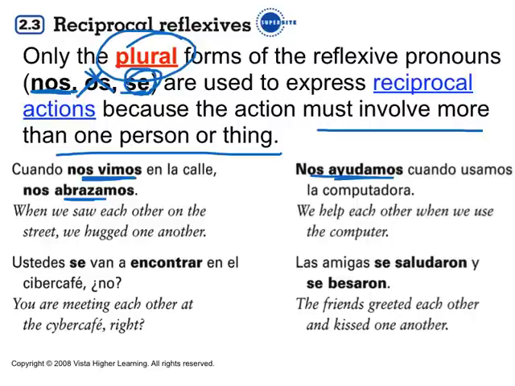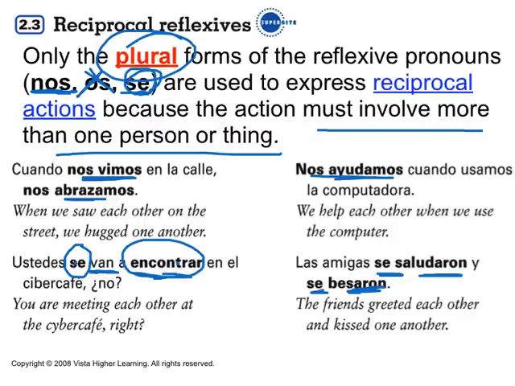Take a look at 2 more. Ustedes se van a encontrar en el cibercafé, ¿no? You are going to meet each other. So we now have se. Here's the verb form right here, but the verb we're using is considered a reciprocal verb, but the se is the action that indicates that it is reciprocal. One more. Las amigas se saludaron, se besaron. The reciprocal action, they greeted each other and kissed one another.